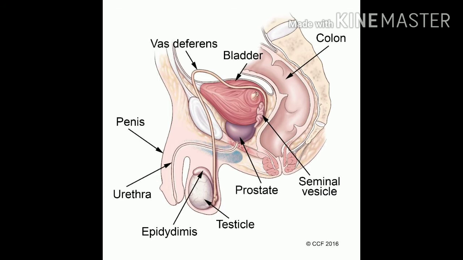Now the next one is urethra. Vasa deferens from both sides unite with a tube, the urethra, coming out from the urinary bladder. Hence urethra is a common passage for both sperm and urine. Note this thing also. Now the last one is penis. It is a male copulatory organ. Through the center of the penis there is a passage called urethra. Hence the penis becomes the organ which releases the sperm into the female genital tract during copulation.